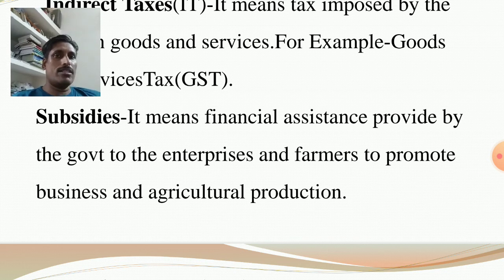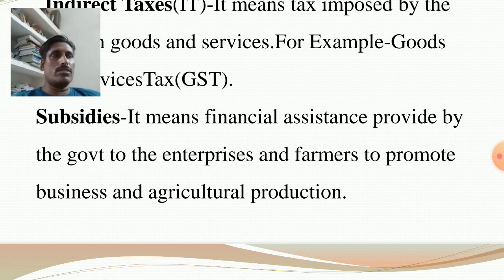For example, a small farmer wants to purchase a pump set. The actual market price of the pump set is 50,000, but he is purchasing the pump set by paying only rupees 30,000. It means on behalf of the farmer 20,000 is paid by the government. So this 20,000 is the subsidy.